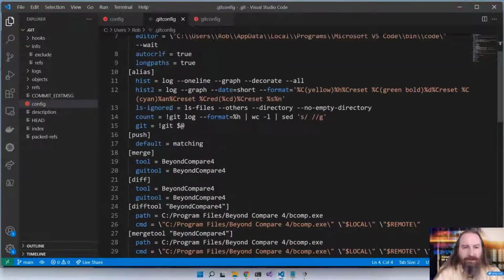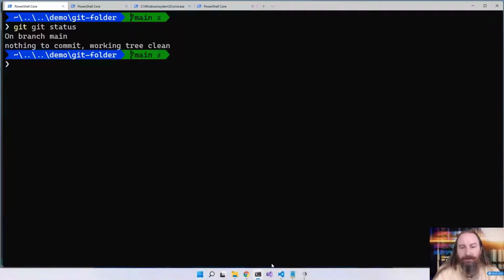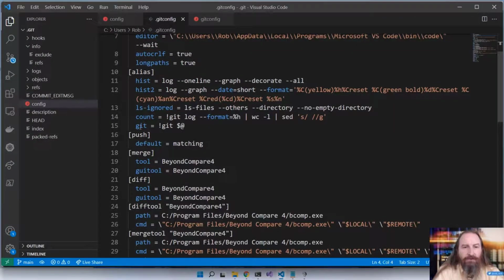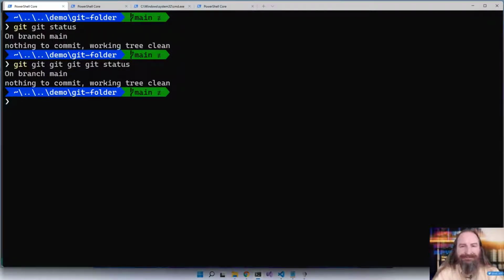Now, I also have an alias here that I find really interesting. It's not unusual that I'll say git git, and then I'll go look at some reference material maybe, or start coding a bit, and then I'll come back here and I'll say git status. So I have an alias here that very specifically says, if you get a Git command called git, then run git from a shell, passing in the rest of the arguments. So what's elegant about this alias is I can do something like git git status. And it'll go, okay, I can help you with that.